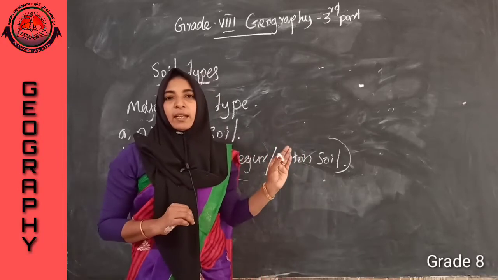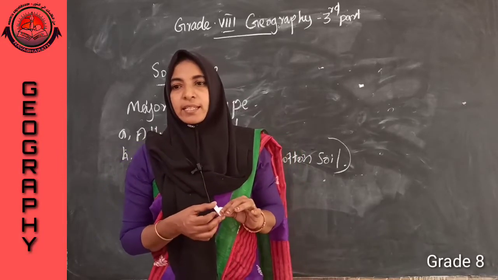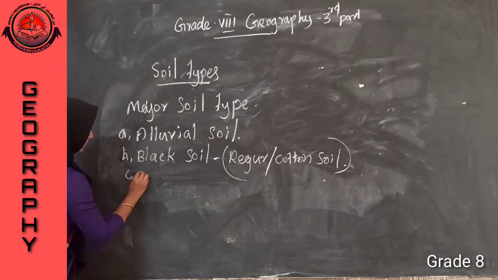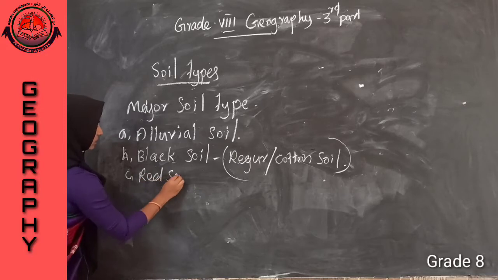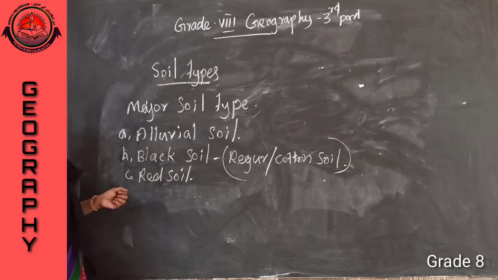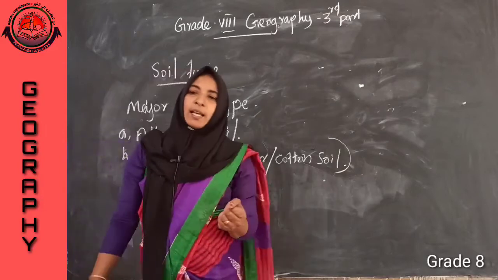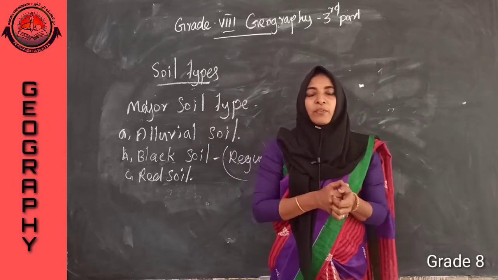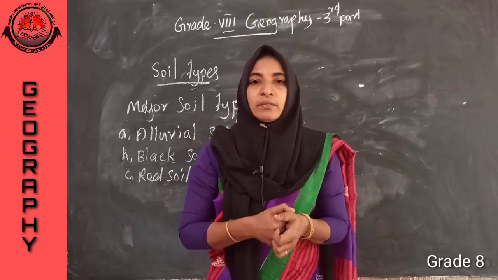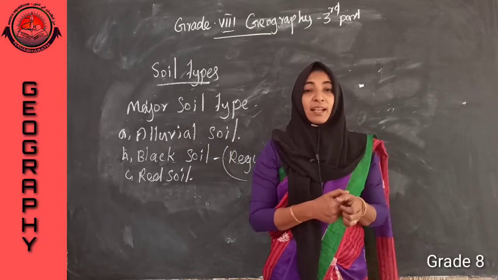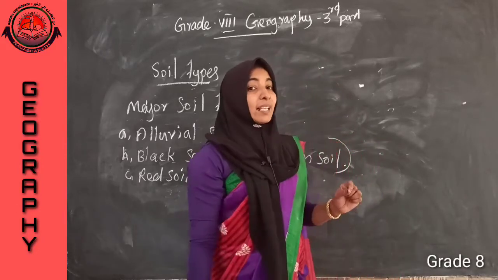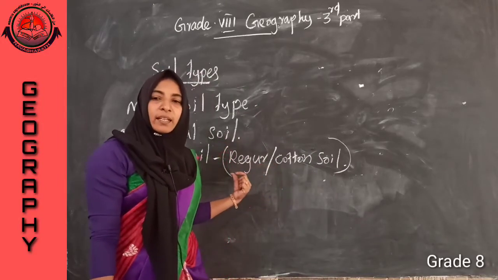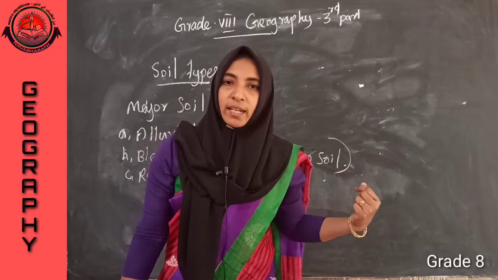Next one. Is it clear? Next, red soil. Listen, red soil. It is formed from crystalline igneous rocks. Crystalline igneous rock. It is rich in iron content, rich in iron oxide.